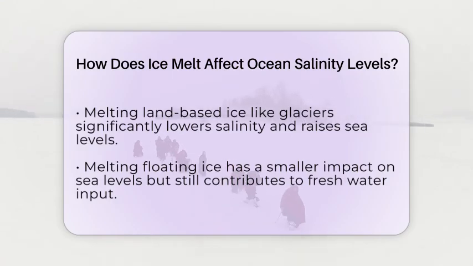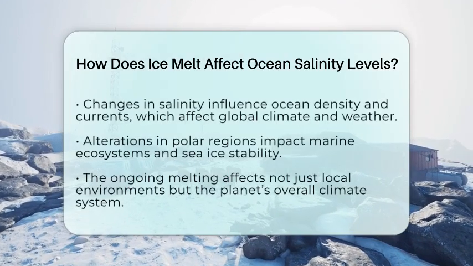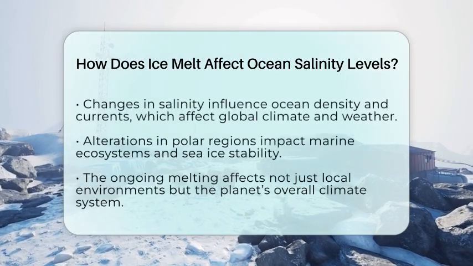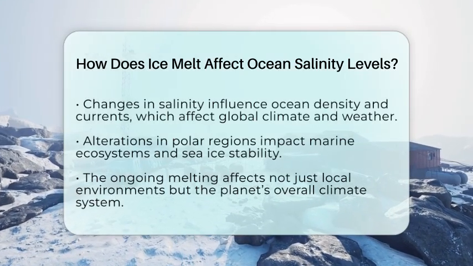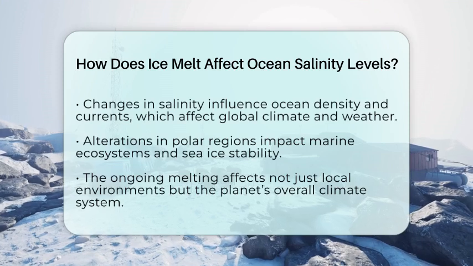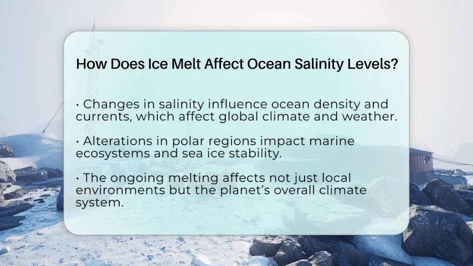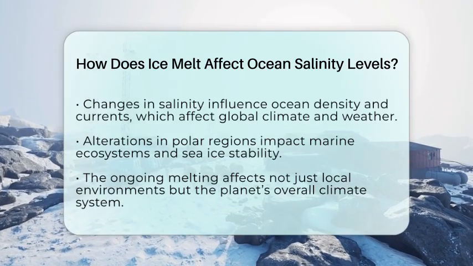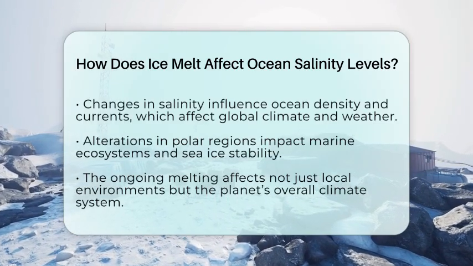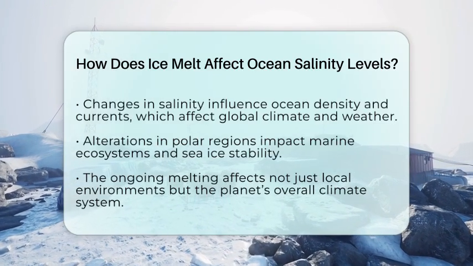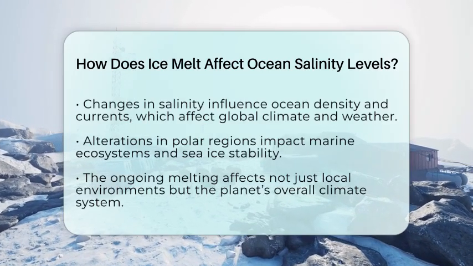Overall, melting ice changes ocean salinity by adding fresh water that dilutes the saltiness. However, regional ocean circulation can bring saltier water to the surface, making the pattern more complex. These shifts in salinity influence ocean density and currents, which are vital for regulating climate and weather patterns worldwide. In the polar regions, these changes are reshaping marine environments, affecting sea ice stability and the flow of ocean currents. As the polar ice continues to melt, the ripple effects will reach far beyond the icy edges, impacting the entire planet's climate system.